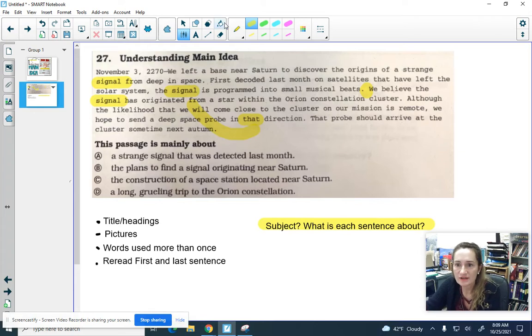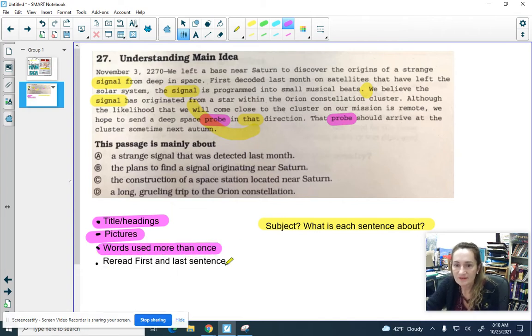So looking at the strategies from the last slide, there are no titles and headings, so that doesn't help. There are no pictures, so that doesn't help. There are words used more than once. We see the word signal is repeated. The word probe is also repeated. They're talking about sending a probe in the direction of the signal. What other word did I see repeated? Do you guys see anything else? I don't see anything else that's very obvious and jumping out at me, so we did that one.